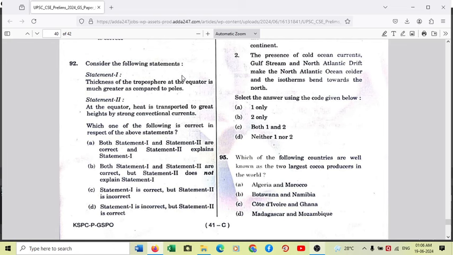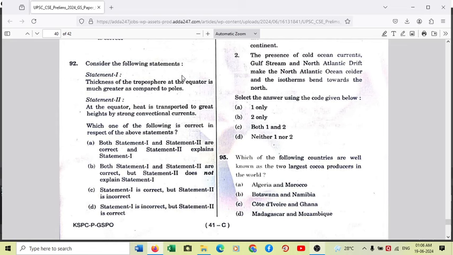So at the equator heat is transported to great heights by strong convectional currents. So this also is a correct statement. And if heat is transported to great heights by strong convectional currents, what is a convectional current? Air carrying moisture or water vapor is moving vertically upwards. Air basically cools down with height as it loses heat to the surrounding atmosphere. So air cools down with height, losing heat to the surroundings. So definitely this is the cause of creation of clouds, which is mentioned in statement 1.